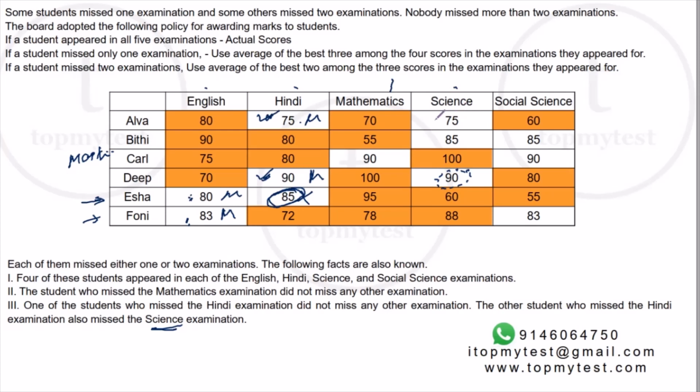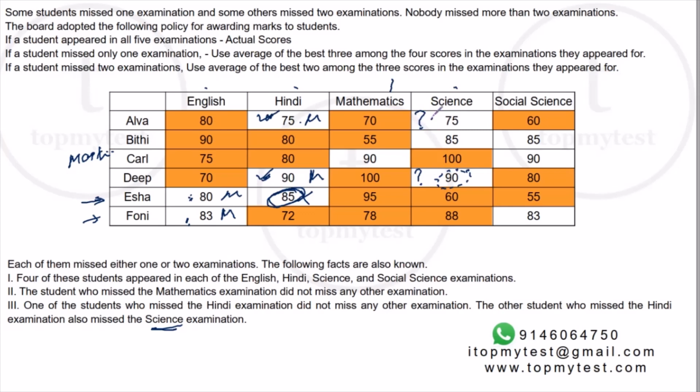But one of them has to be a missed score averaged out, the other one has to be a genuine attempt or actual appearance in the examination. We don't know which one is which. So we also know who are the two people who missed Hindi. We now also know that one of these two missed the science examination, which means the other definitely attempted the science examination.